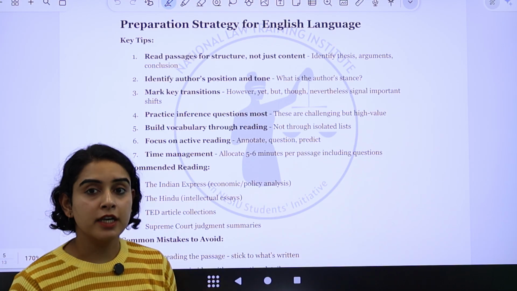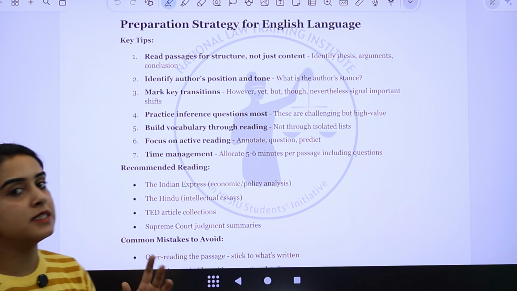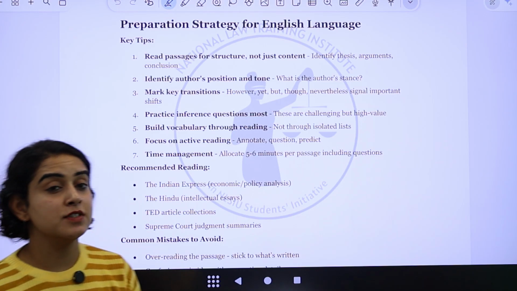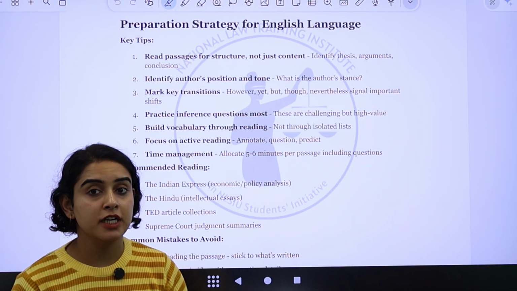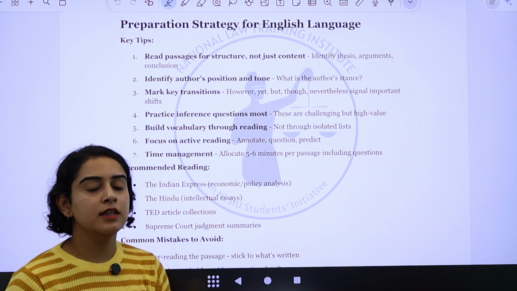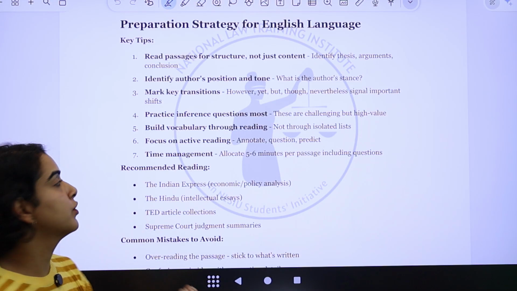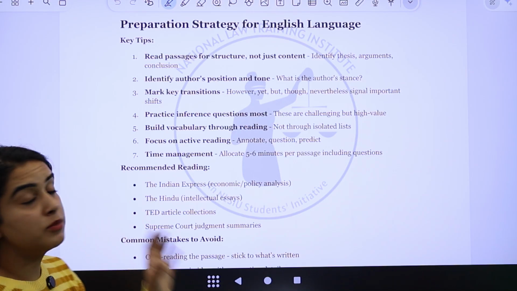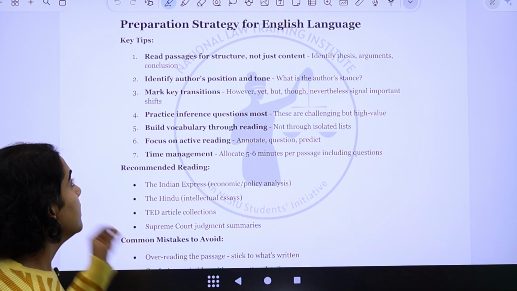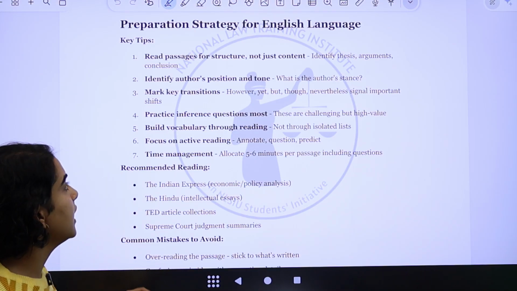Now, if you have to really do a comprehensive preparation for the English section, then please keep these things in mind. Please read the passage carefully, right? And do not read it just for the sake of reading the content. You have to read it to understand it properly, right? Also, try to understand the author's argument, the author's objective, and the tonality of the passage. There are going to be some transition words like however, yet, but, though, and much more. Mark these transition words. They're going to be really important, right?